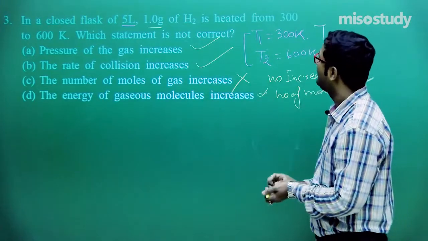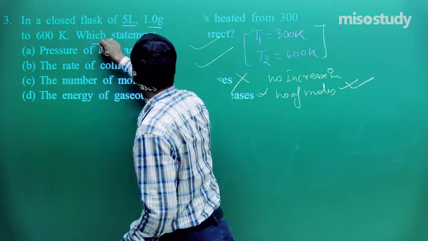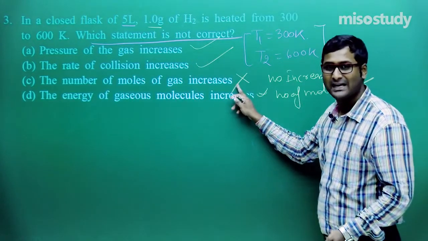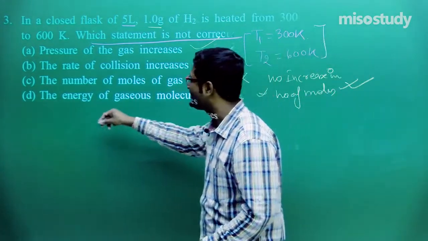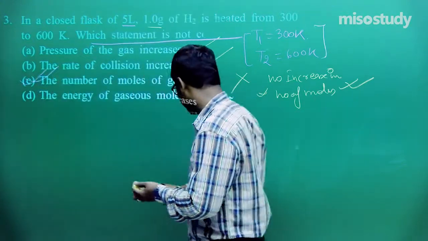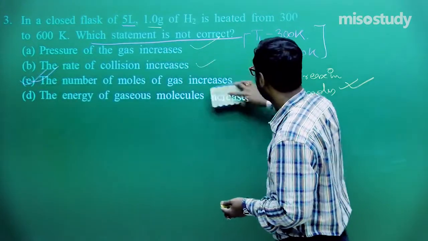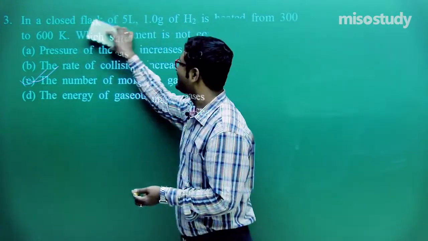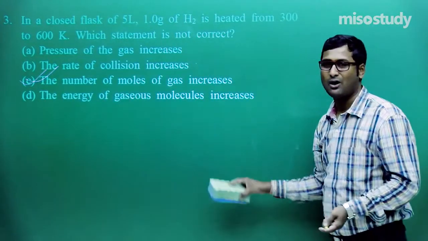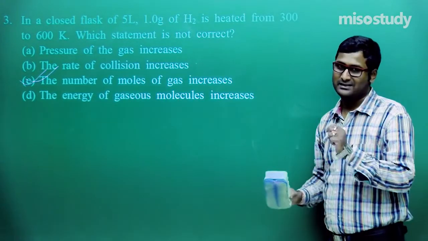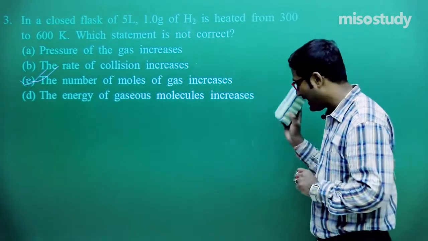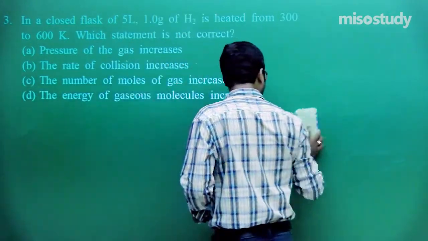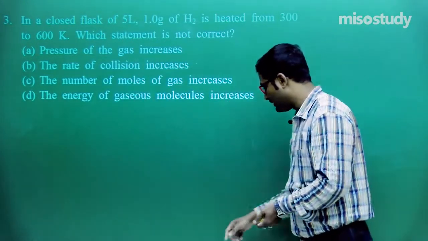Clear, friend? Now what is the question? Which statement is not correct? So this statement is not correct, so the option is C. C is the correct option. Now rub all these things out, so now you can easily say, sir, C is the option. Am I right or wrong? Sir, this is correct. You are absolutely right. Now I'm going to rub this part, friend, and now moving to the next one.